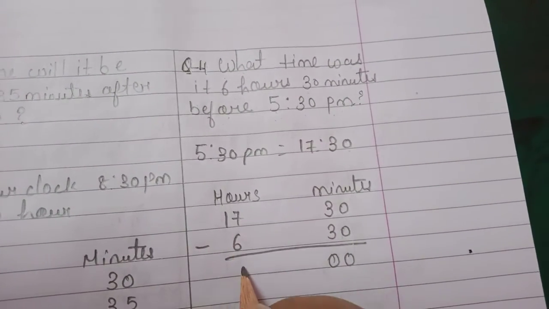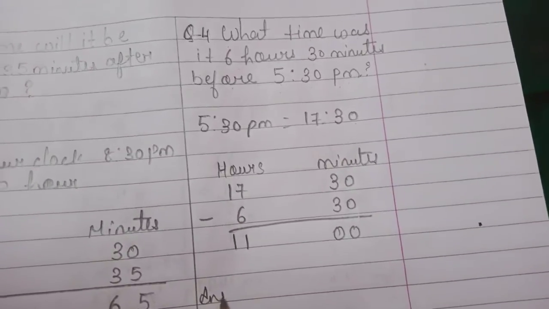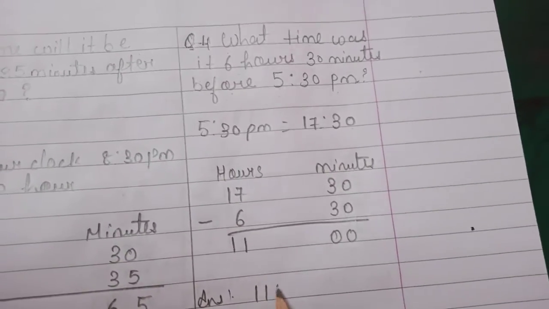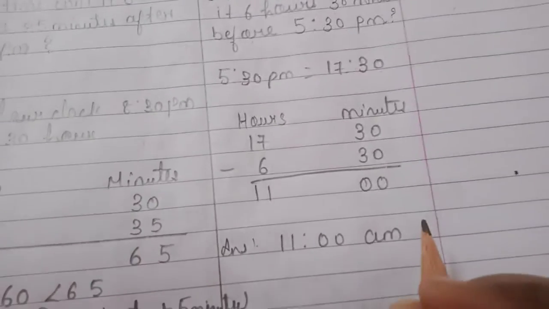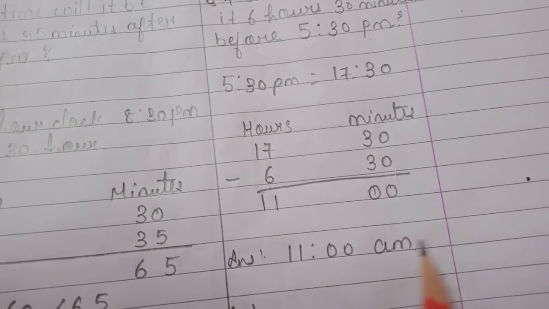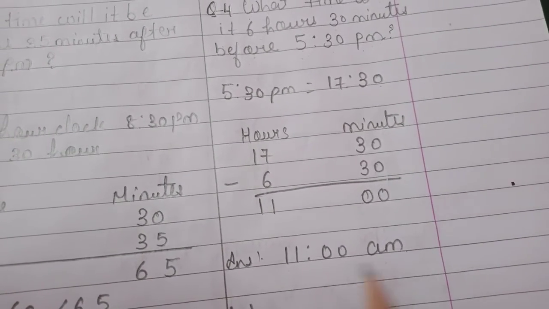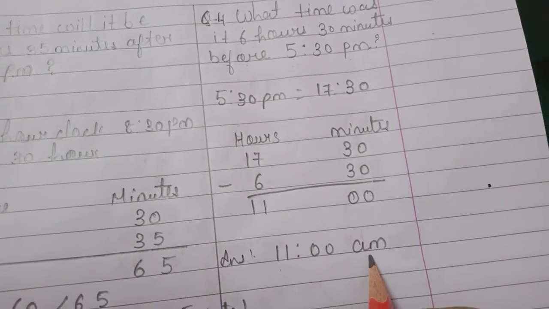Now 7 minus 6, 1. And this 1 we will carry down. So what is the time? 11 a.m. Here if the hour is more than 12, it is considered a noon time, then we will write PM. This is 11, which is less than 12, so it is a morning time, we will write AM.